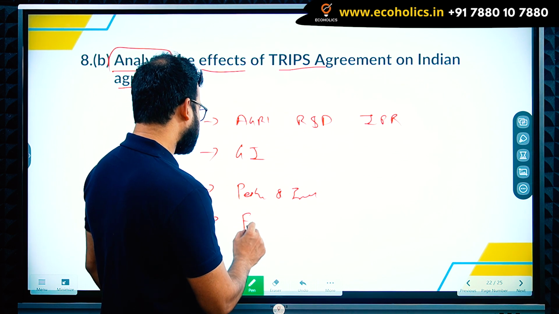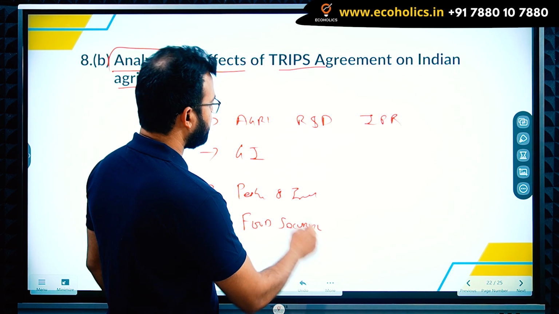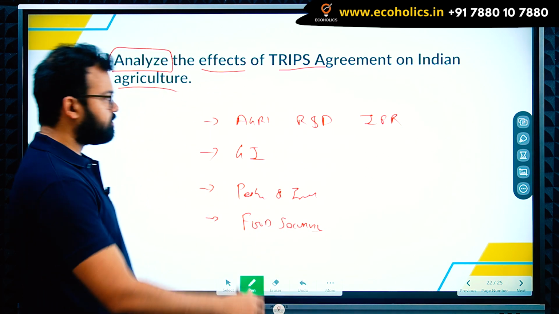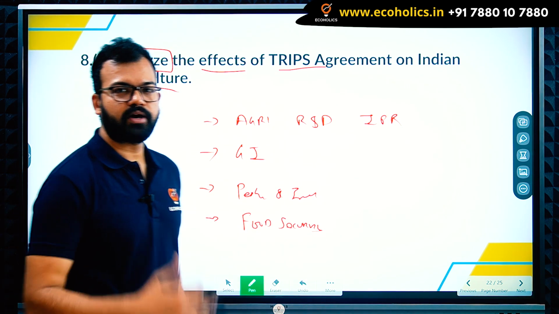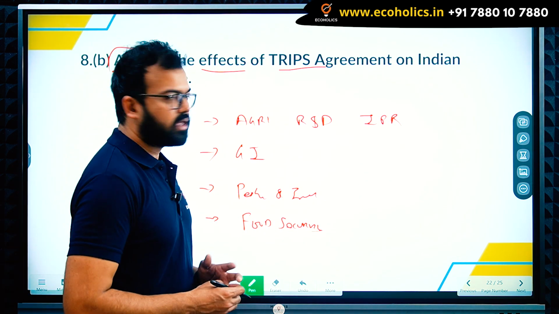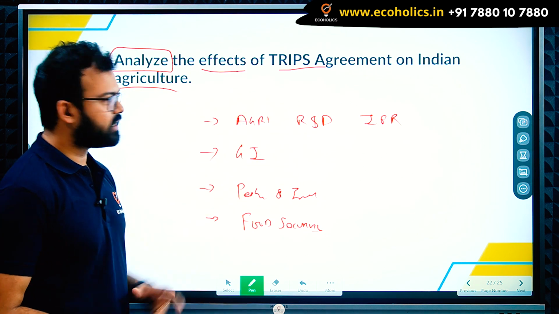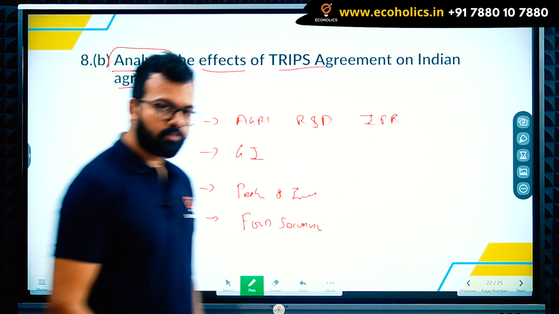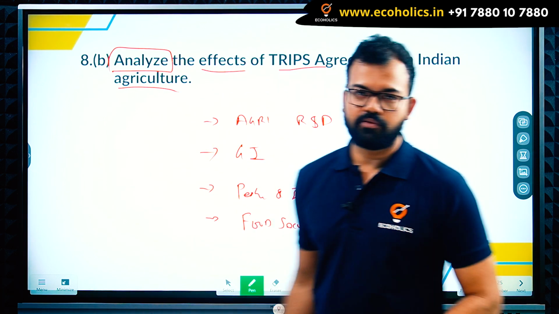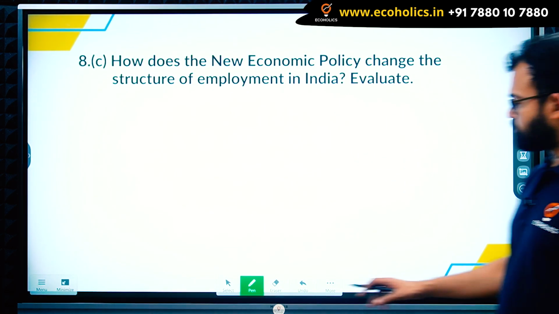Another concern is food security. India was saying that if there is IPR, then providing food security to its population will be difficult. The effect was there, but India was not able to win this war at the WTO forum.